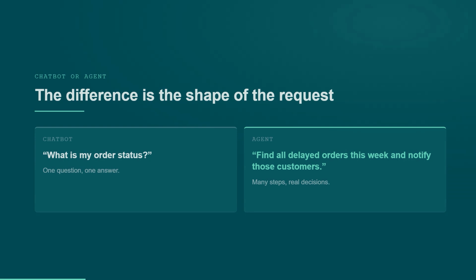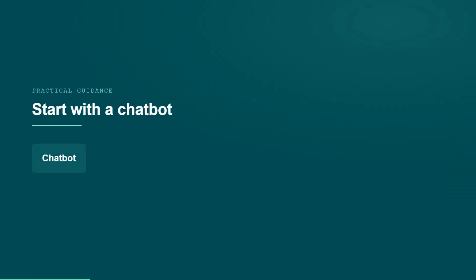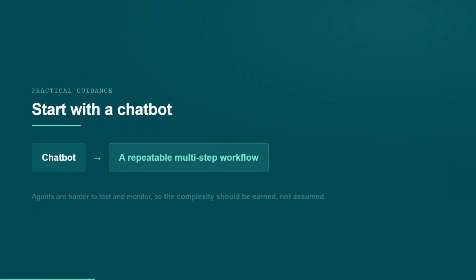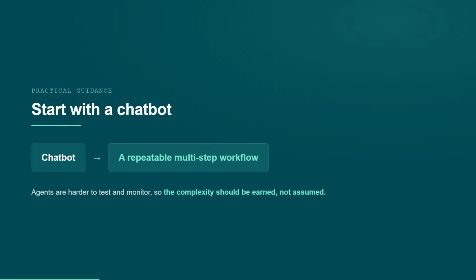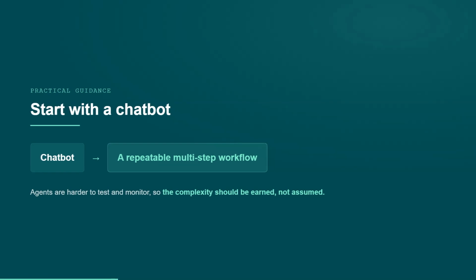The practical guidance is simple. Start with a chatbot. Move to an agent only once you have a clearly repeatable multi-step workflow that is worth automating. Agents are harder to test and harder to monitor, so the complexity should be earned, not assumed.